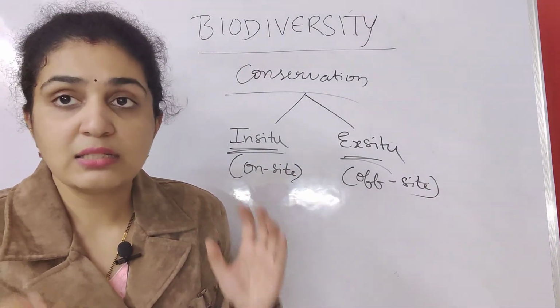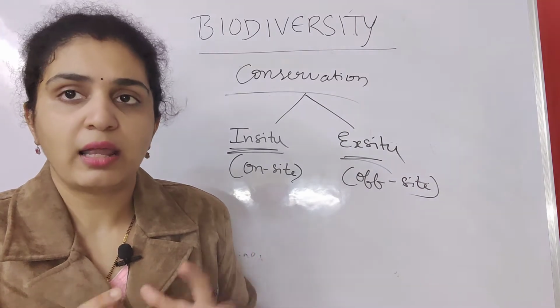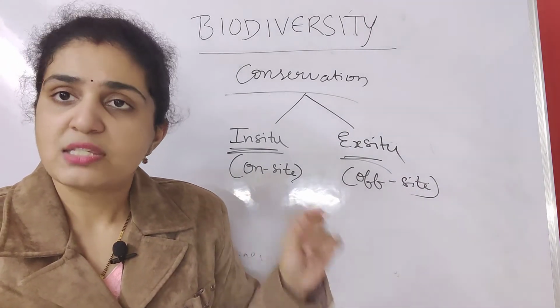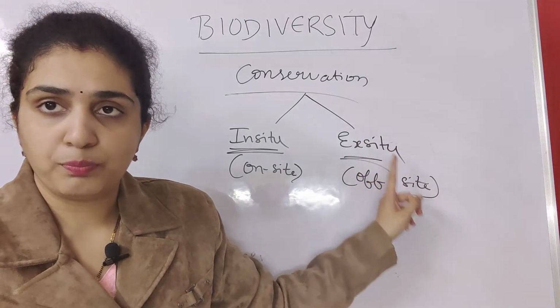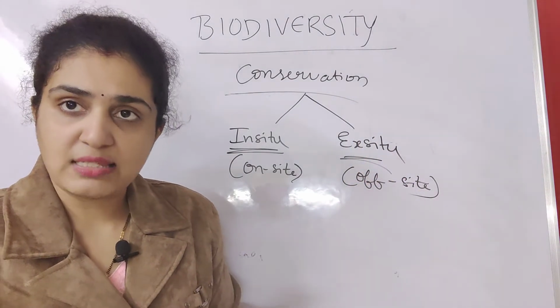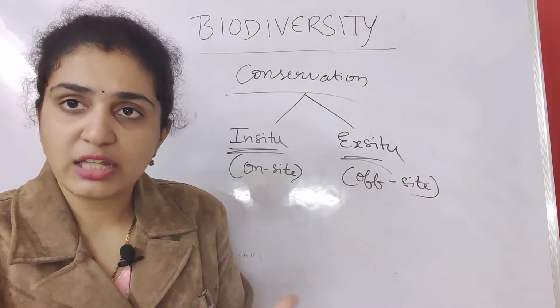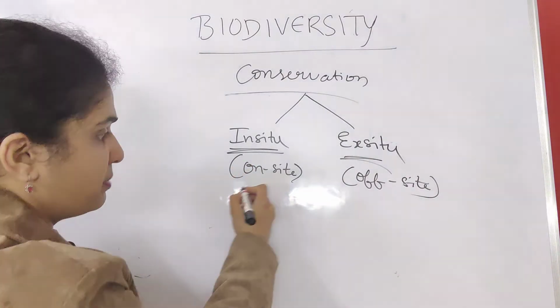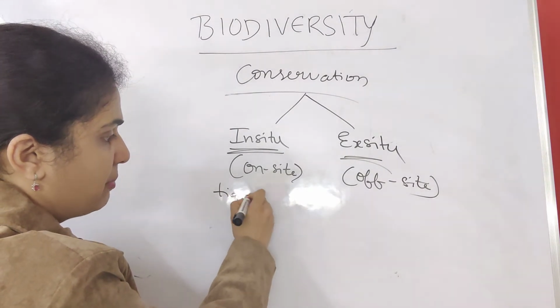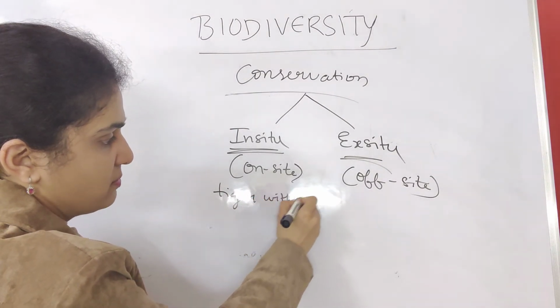Basically, suppose you want to preserve a tiger. If you preserve only the tiger, then it is coming under ex-situ. If you are preserving the tiger along with its forest, it is called in-situ. So in-situ means, remember, tiger with the forest.